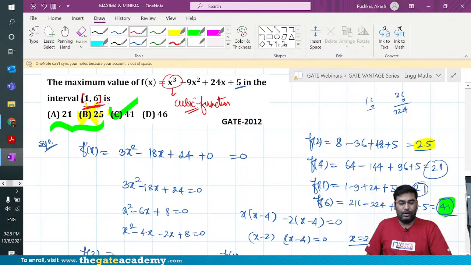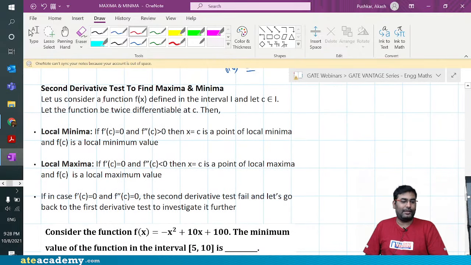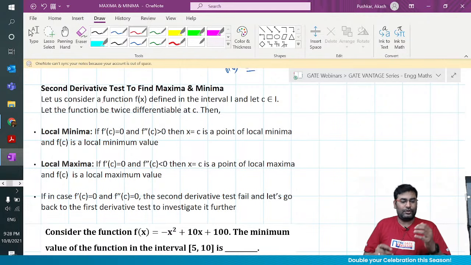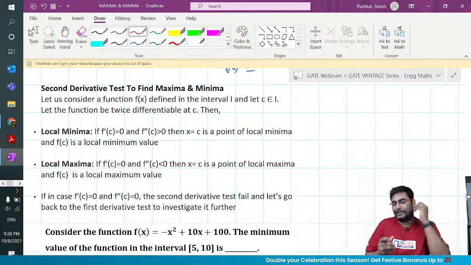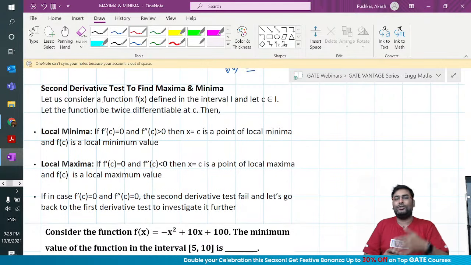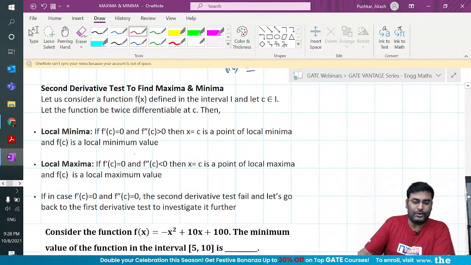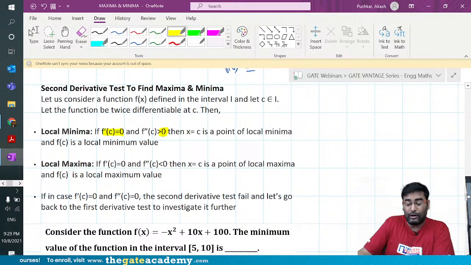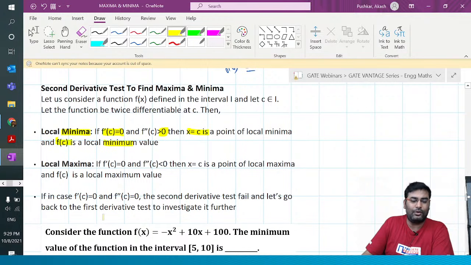Now, the second derivative test. I want to keep it complete, so I'm also telling you what the second derivative test is to find maxima and minima. It is pretty simple, guys. The first derivative test tells you the critical point. The second derivative test says that if the first derivative at c is 0 and the double derivative at c is positive, think opposite, it is going to be a minima point. So x equal to c is a minima point and f of c is a local minimum value.